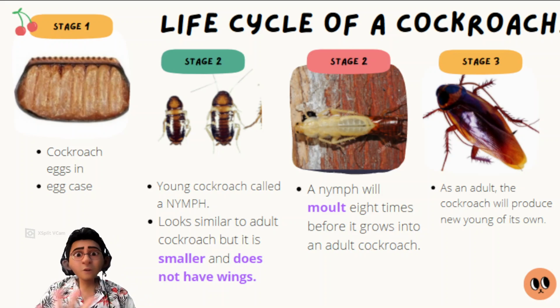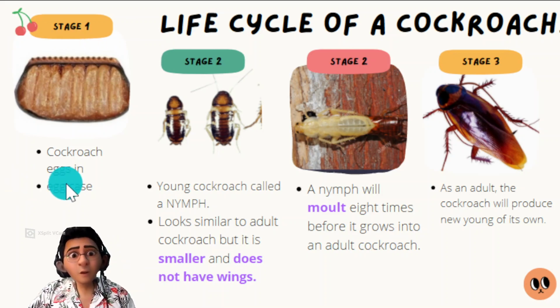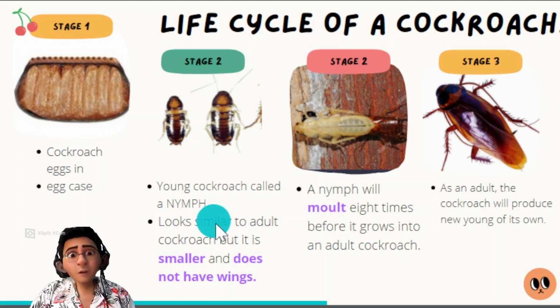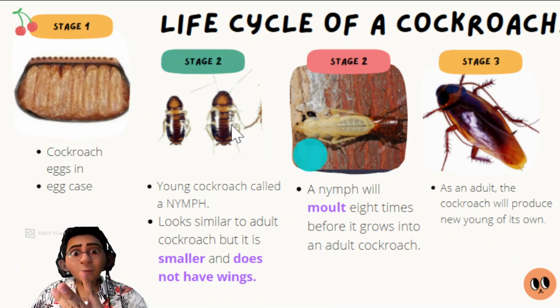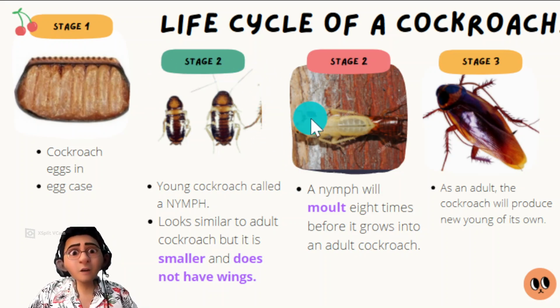A cockroach has 4 stages. Cockroach in egg case, nymph, molt 8 times, and adult. No, correction again, one more time. There are only 3 stages. This is the same: stage 2 and stage 2. So for cockroach, there are 3 stages. Life cycle of a cockroach, one more time, 3 stages.